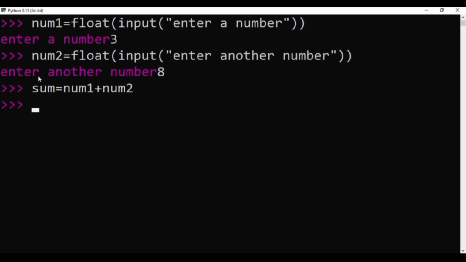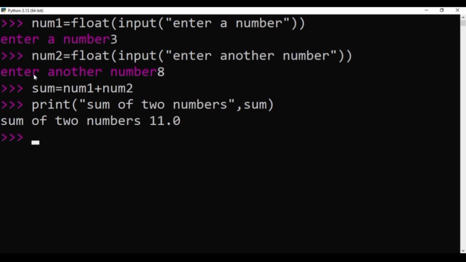Sum equals num1 plus num2 and print sum. It will immediately execute the program. No need of any shortcuts. Whatever the user writes, it will execute immediately after completion of the code. So this is the process of executing a Python program in the original compiler.